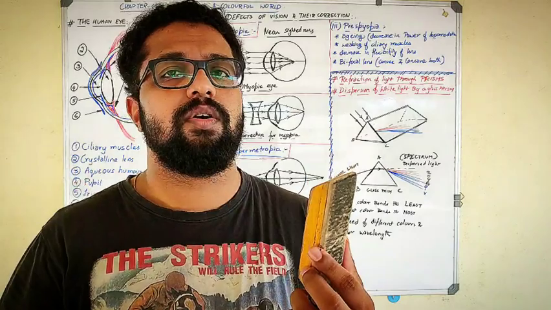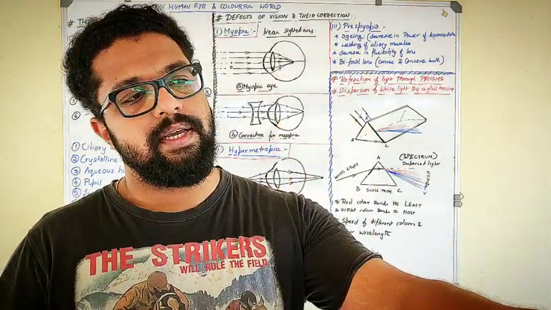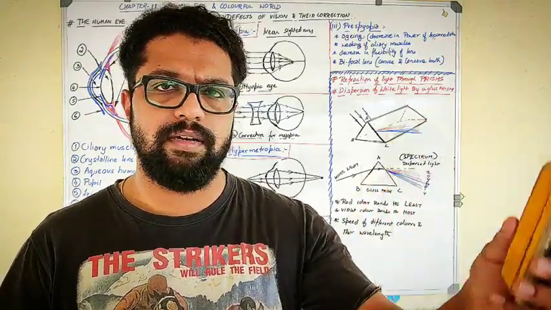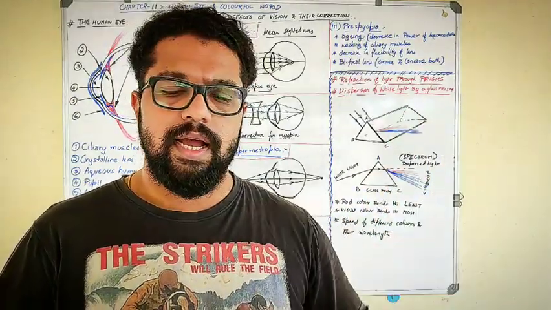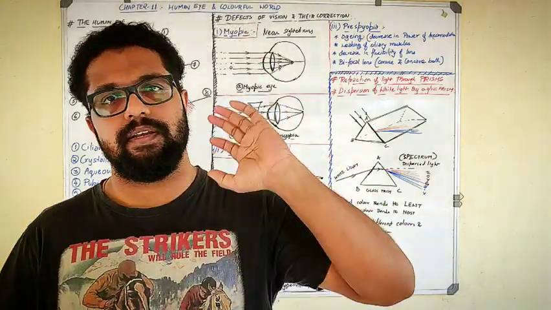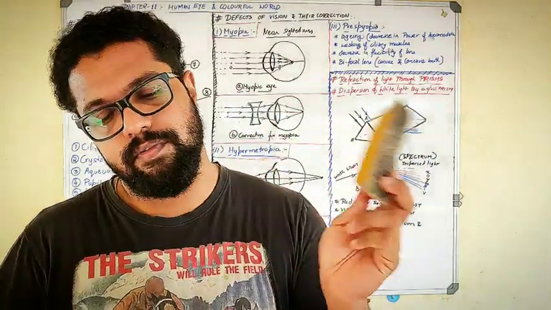And there is also something called the far point of the eye. When you take this object really far from your eyes, how far can you see? Till 100 meters, 200 meters? Yes, you can see. A normal eye can see even till infinity, like 1 kilometer. You can see the object even farther.